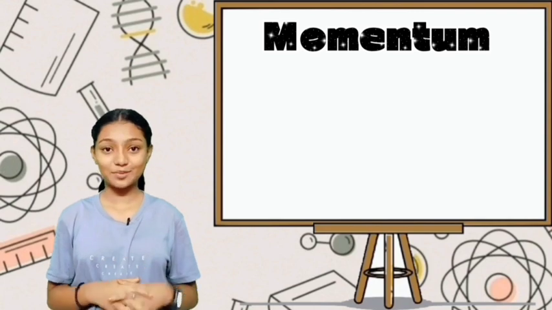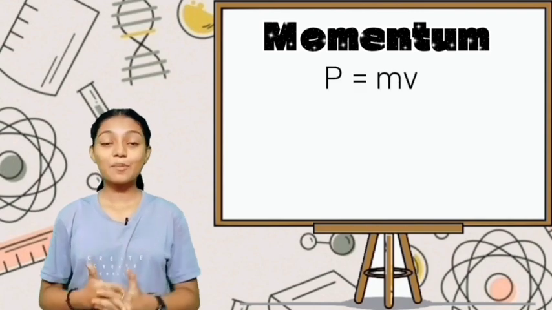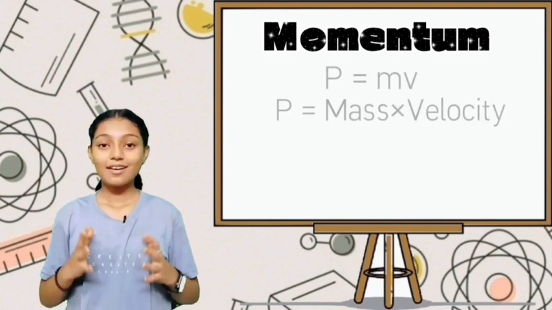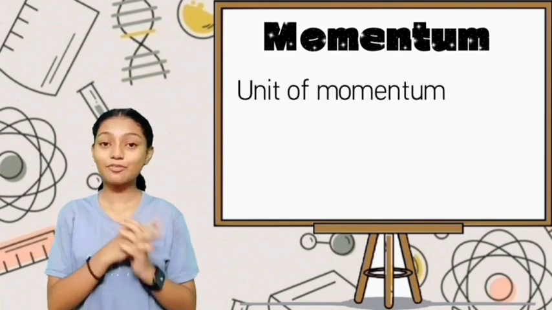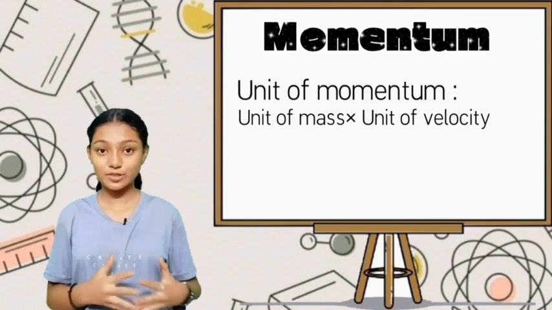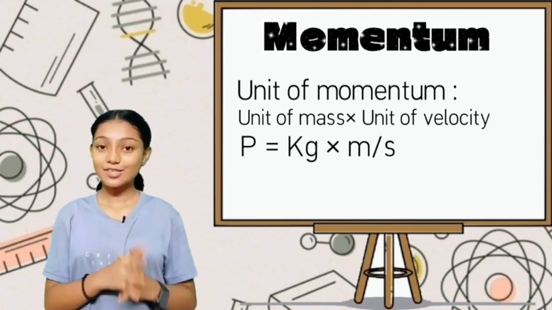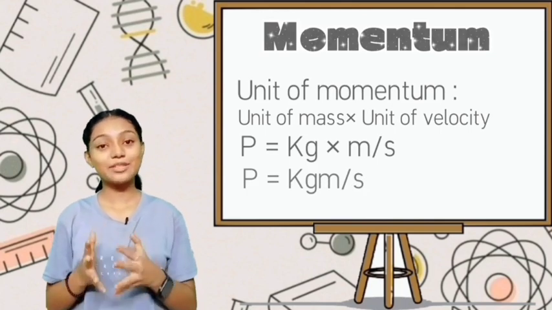Momentum P is equal to mv, which means momentum P is equal to mass into velocity. The unit of momentum is the unit of mass into the unit of velocity, which means P is equal to kilogram into meter per second. So P is equal to kilogram meter per second.